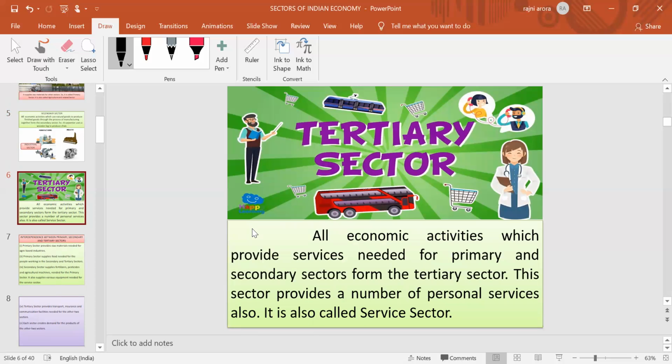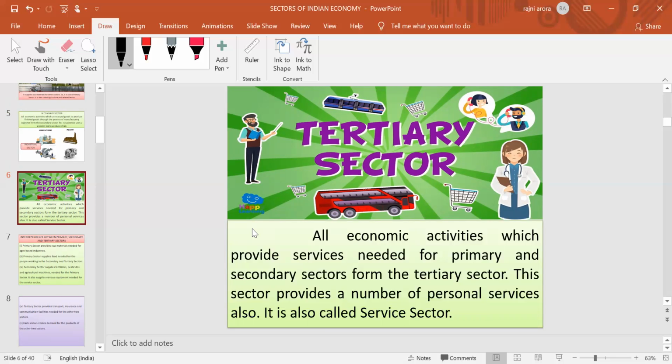Third, in order to have smooth survival of the primary and secondary sectors, there is a requirement of some basic services. Now the question arises, which sector provides those basic services? Those are mainly provided by the third sector, the tertiary sector.